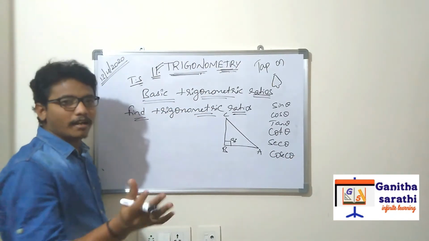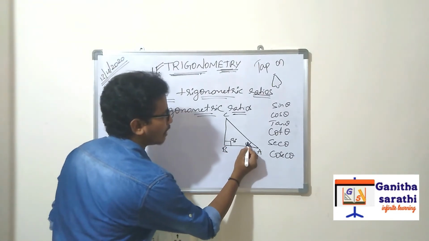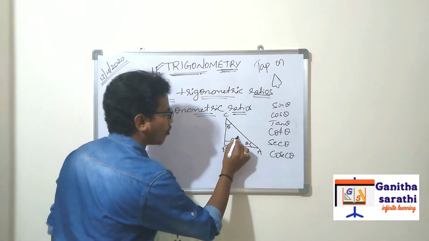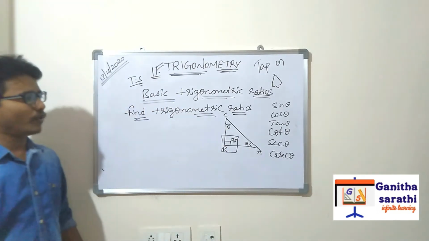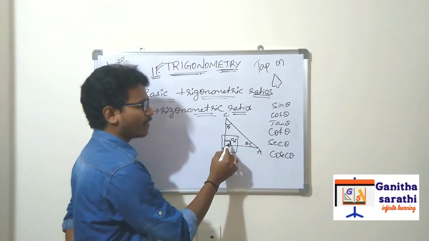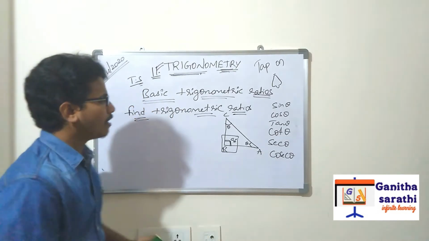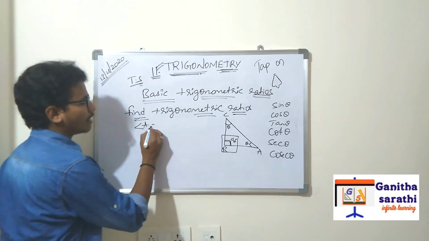So, how will we find the values? You can take theta here or here, but you should not take it at the right angle. Why? Because we already know it is 90 degrees. I am taking angle A equal to theta.